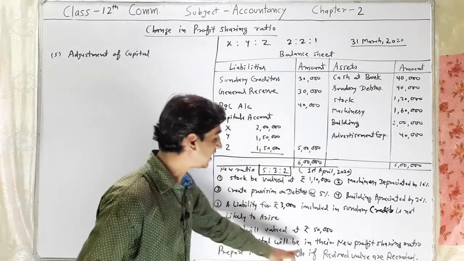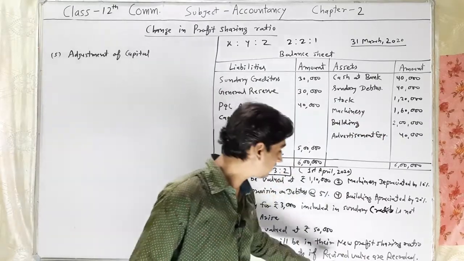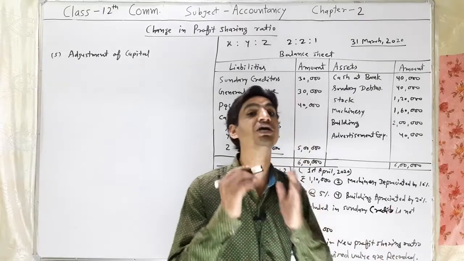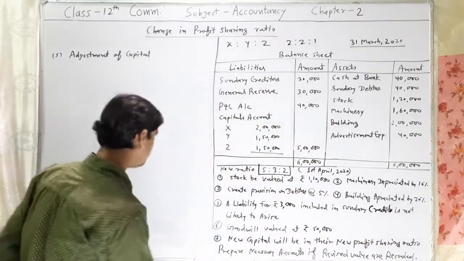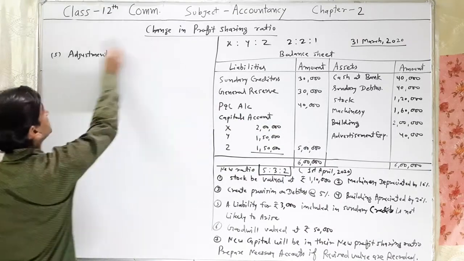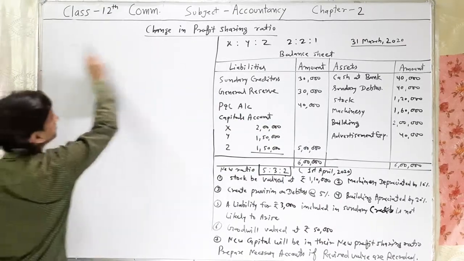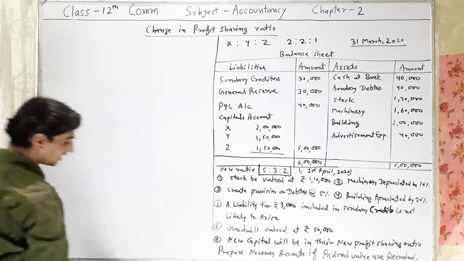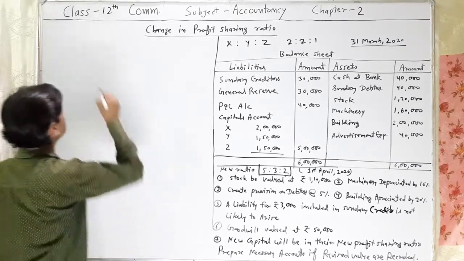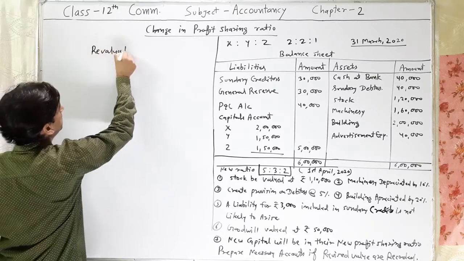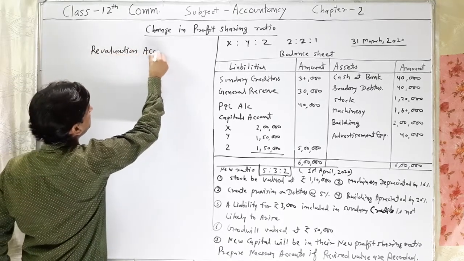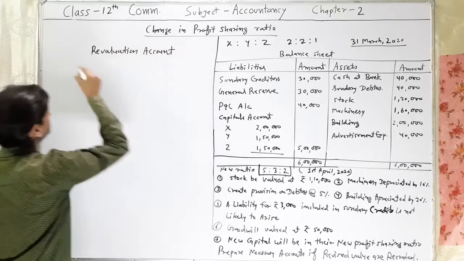Now we are discussing the necessary accounts. Revised values are recorded, which means we have to prepare the revaluation account first. So how to prepare the revaluation account, we will discuss here. The first account is the revaluation account.